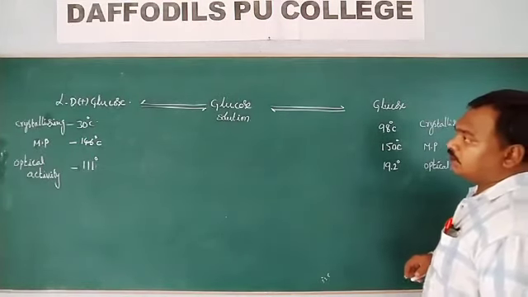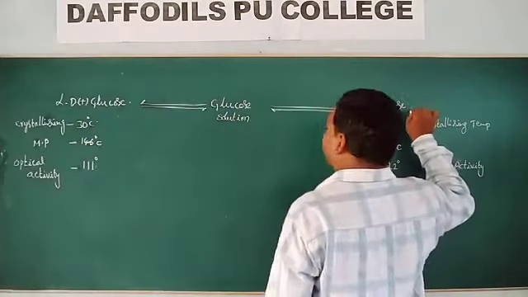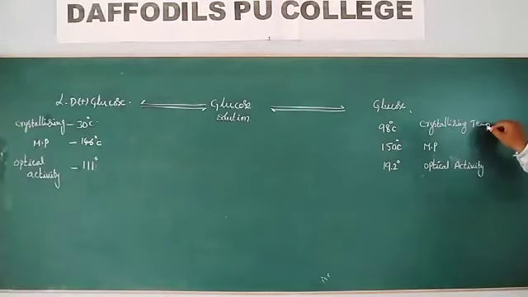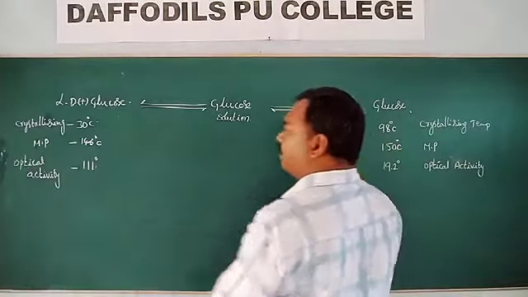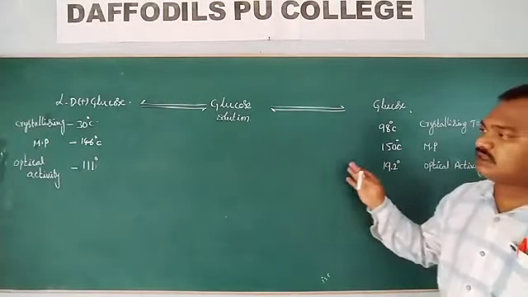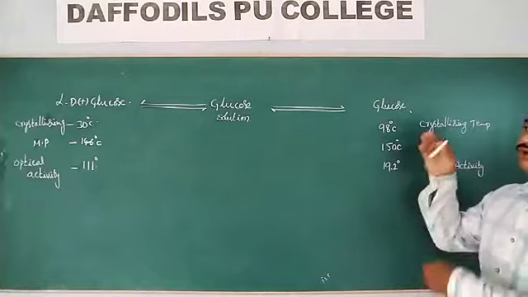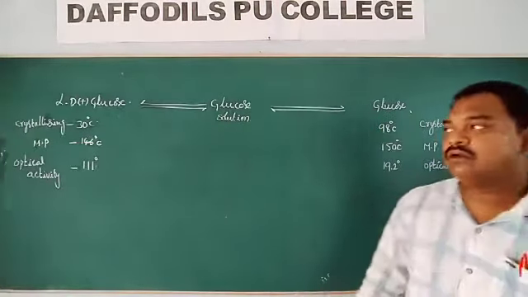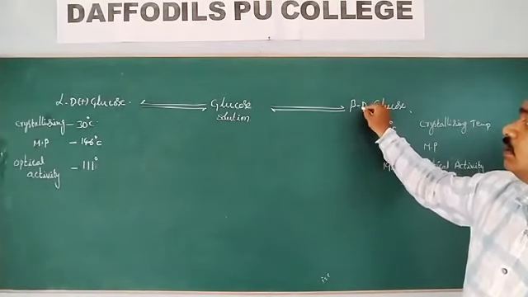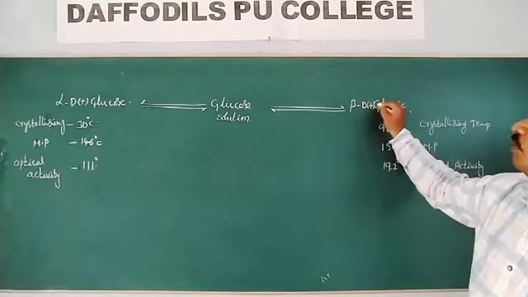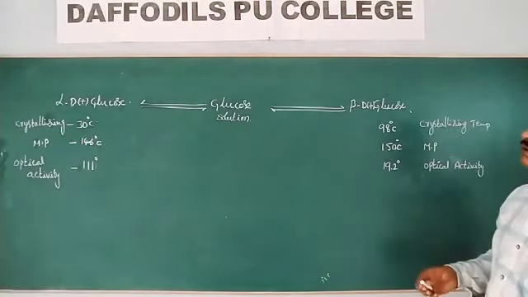Means the crystals separated at 30 degrees centigrade and the crystals crystallized at 98 degrees centigrade are not the same. Their properties and optical activities are different, so the two glucoses are not the same thing. This glucose is different and this glucose is also different. This glucose is called beta D plus glucose. What is this beta D plus glucose? All things we will discuss.